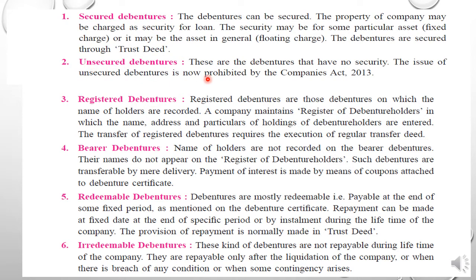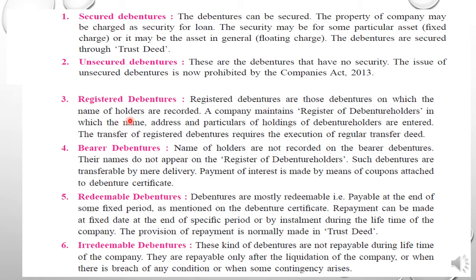Next is unsecured. So students, as the name suggests, it is exactly opposite of the first one. No asset will be secured for this debenture. These are the debentures that have no security. The issue of unsecured debenture is now prohibited, means it is not allowed. Prohibited means which is not allowed. So unsecured debenture is not allowed to be issued by the company. Every company has to issue the secured debenture only.